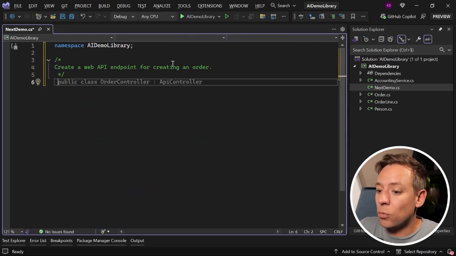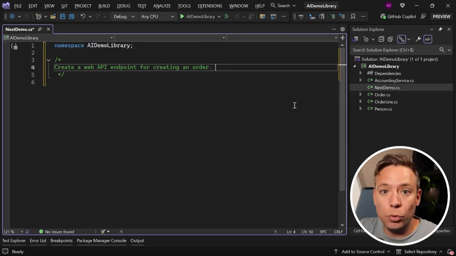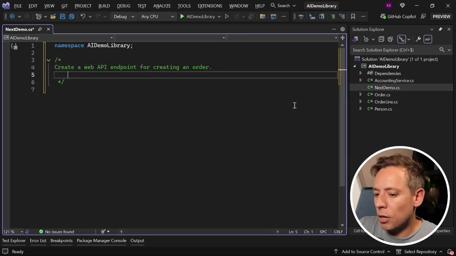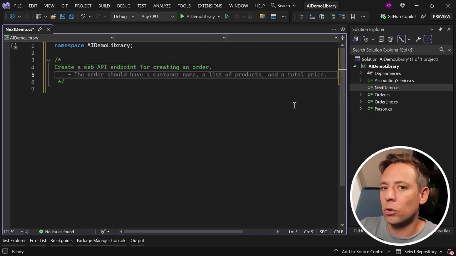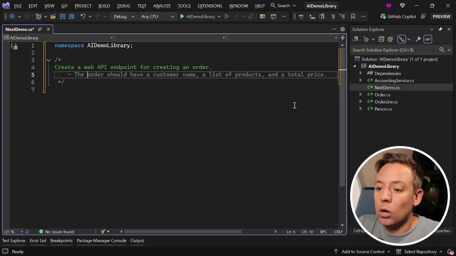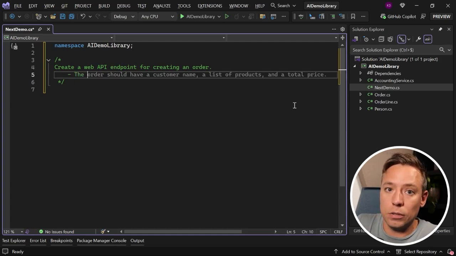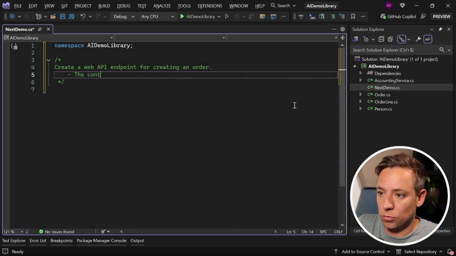Create a web API endpoint for creating an order. We can leave that as is. But now we're going to be more specific. We are going to set the stage. We're going to state the name of the controller, for example. The controller must be named order controller.